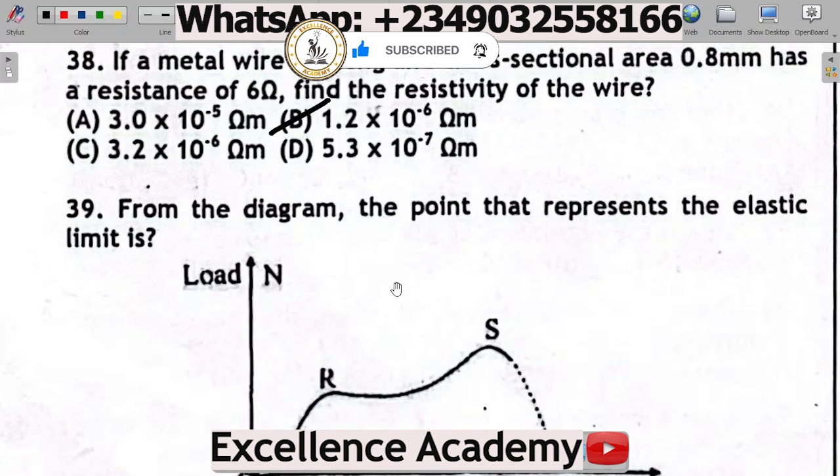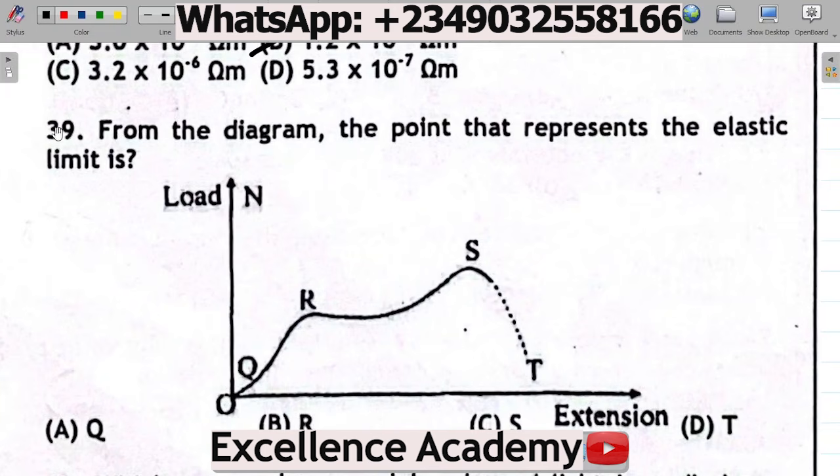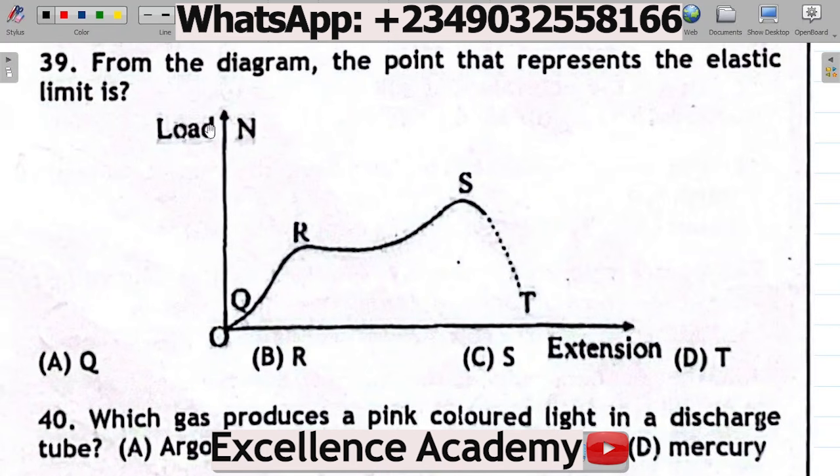All right, next up, question number 39. 39 says, from the diagram, the point that represents the elastic limit is, so here's a diagram, load against extension. Which of these points, Q, R, S, T, represents the elastic limit? A, Q, B, R, C, S, D, T. From here, you can see that the elastic limit is at this point here, which is R. All right, so this is the elastic limit.